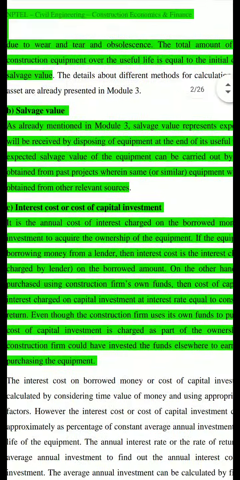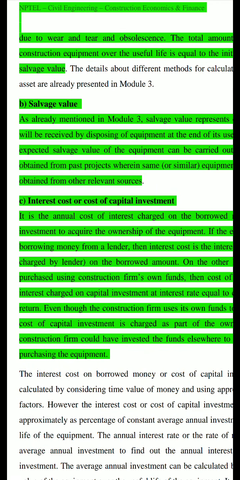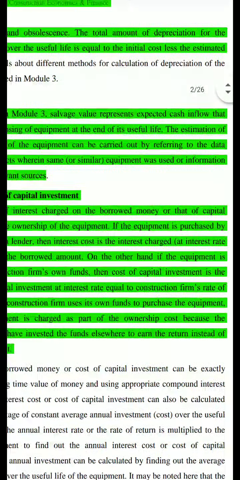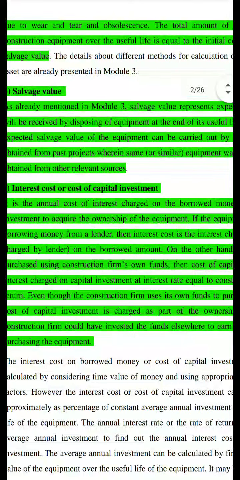If the equipment is purchased by borrowing money from a lender, then the interest cost is the interest charged at the interest rate charged by the lender. So if you have borrowed money from any bank or any financier or any friend or somebody from another company to buy the equipment, you have to pay the interest cost.